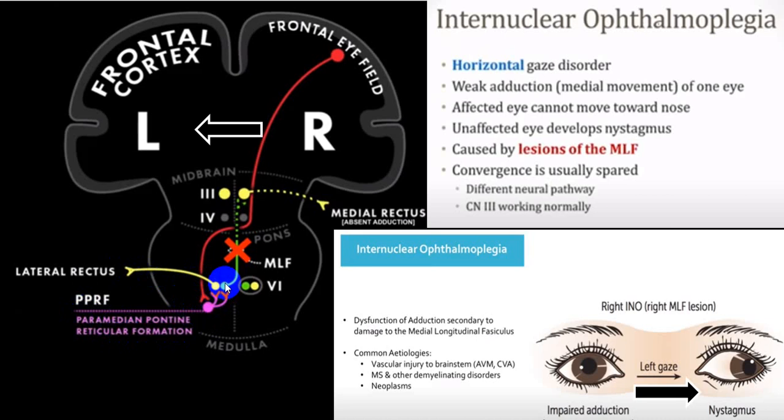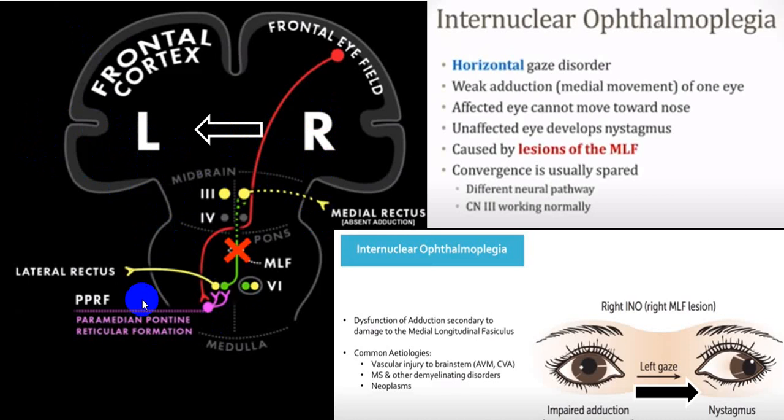Also, it cannot supply the medial rectus of the opposite side. So now when I ask the person to look to the left, I cannot move my eyeball laterally. At the same time, I will not be able to move the right eyeball medially. So there will be no movement in the left eye as well as no movement in the right eye.